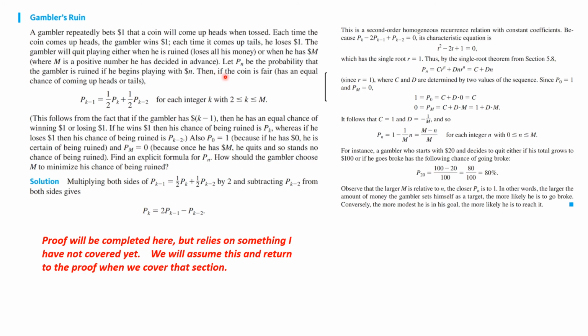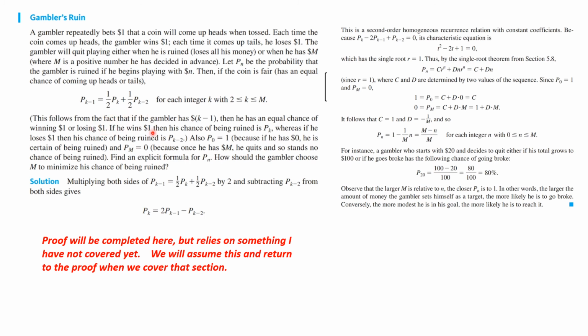That is capital M. So if we let P sub N be the probability that the gambler is ruined if he begins playing with N dollars, and if the coin is fair, we end up having an equation that we can show, and this is actually the expected value: P sub k equals 1/2 P sub k plus 1 plus 1/2 P sub k minus 1.